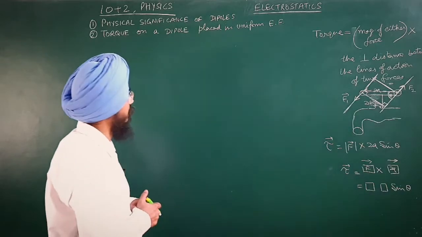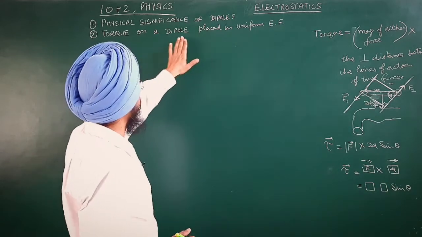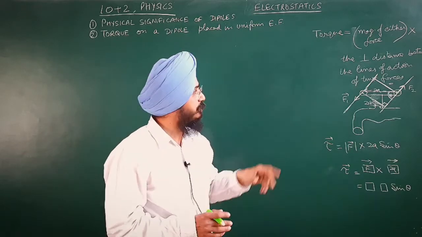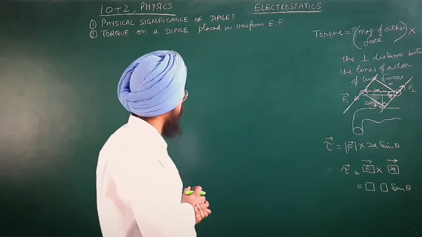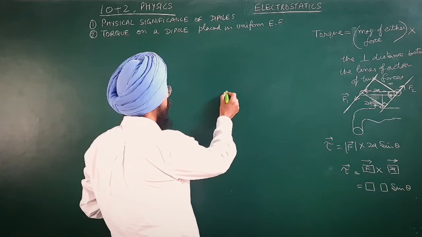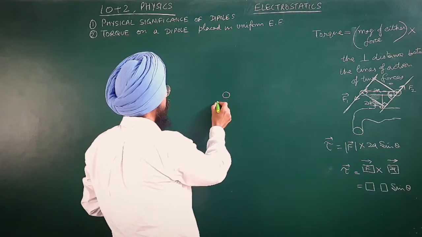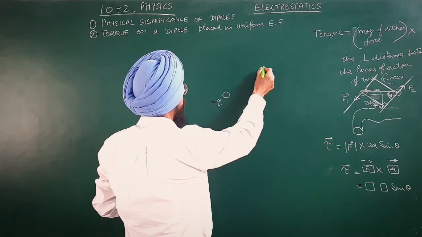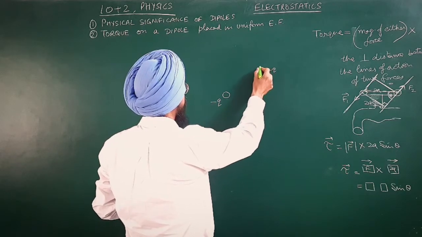So now let us start. Torque on a dipole placed in a uniform electric field. It is very simple, just keep in mind these points. Consider an electric dipole which has minus q charge over here and plus q charge over here.